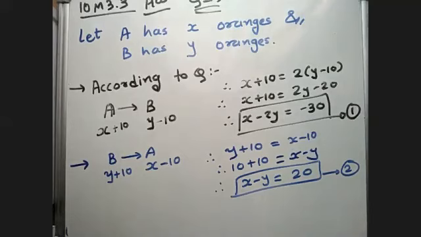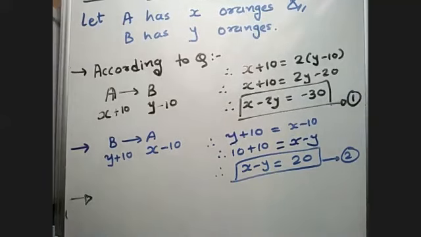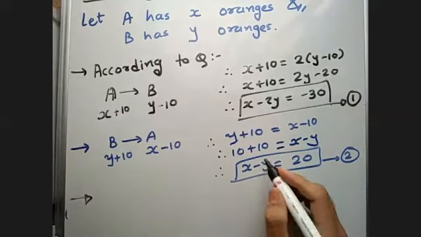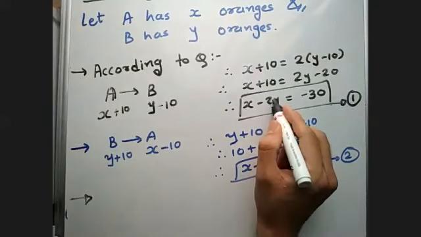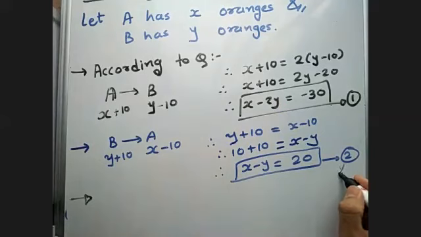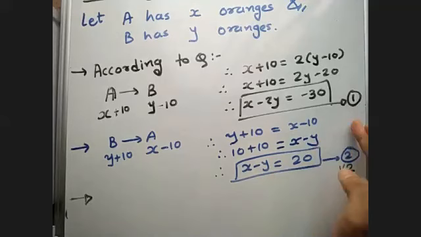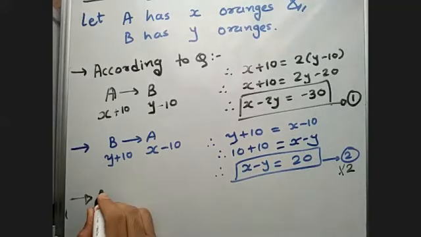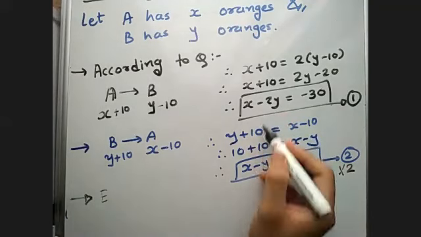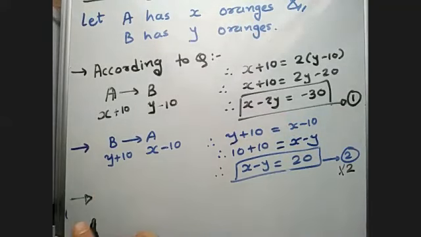So for elimination, my step 1 is target any one variable, right? So here we can target X also, because for X there is no need to multiply anything. But we will follow our standard procedure that we are going to target Y only. So here Y's coefficient is 1 and here Y's coefficient is 2. So I'll multiply equation 2 with 2. I'll multiply equation 1 with nothing, right? Because no need. If you are multiplying it by 1 or you are keeping it as it is, both are same only. And both terms are having same sign. So if signs are same, then I will subtract.